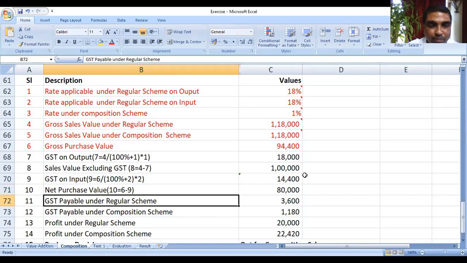Okay. Now GST payable under regular scheme. How to calculate? Now help me. 11 is equal to what? GST payable under regular scheme. Who can tell me?